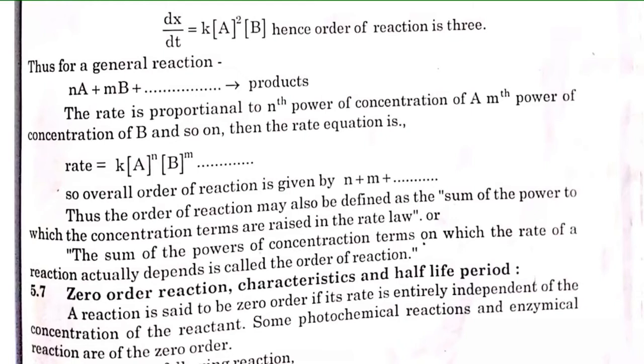Thus the order of reaction may be defined as the sum of the power of which concentration terms are raised in the rate law, and the sum of the power of concentration terms on which the rate of the reaction actually depends is called the order of reaction. એટલે કે order of reaction કોને કહેવાય તો કે sum of the power of the concentration, એટલે કે એની ઉપર જેટલી પાવર હોય, કોન્સન્ટ્રેશન ઉપર જેટલી પાવર હોય, બરાબર, 2 હોય 3 હોય, એનો સમ, so is actually depends upon the rate of reaction.